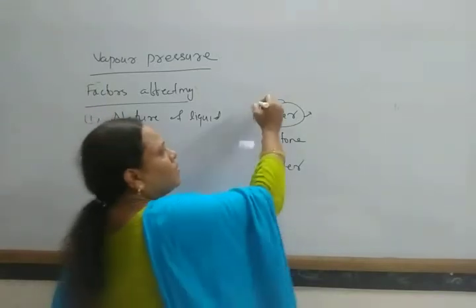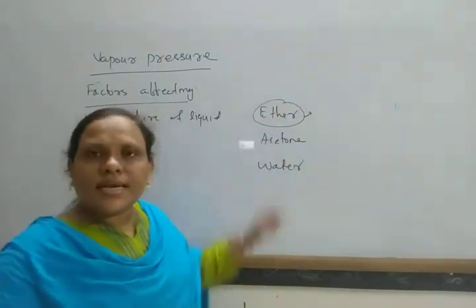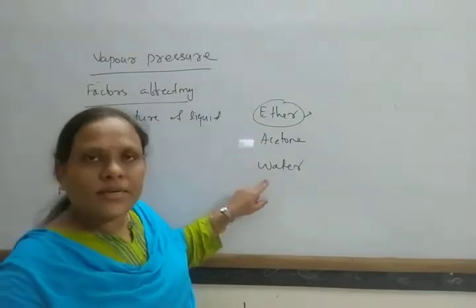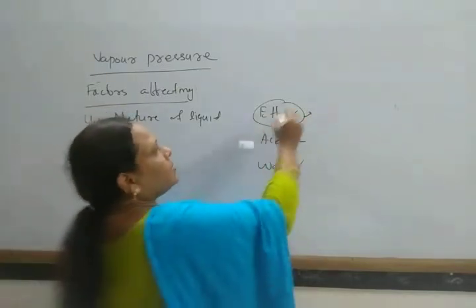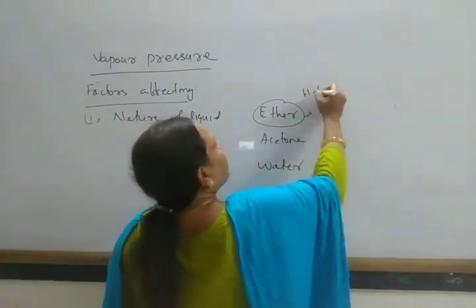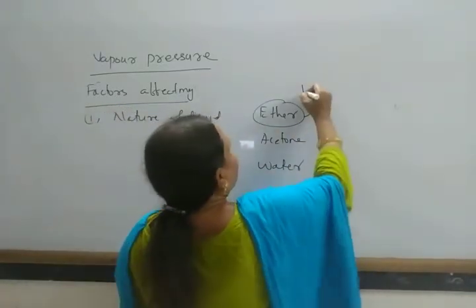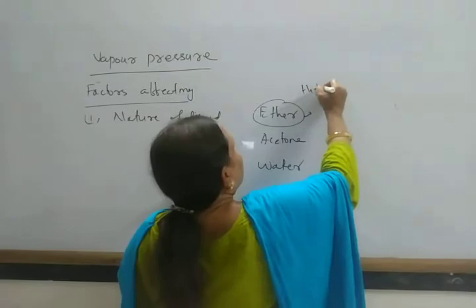So more molecules are converted into gaseous form in ether than in acetone than in water. In this way, ether has higher vapor pressure.